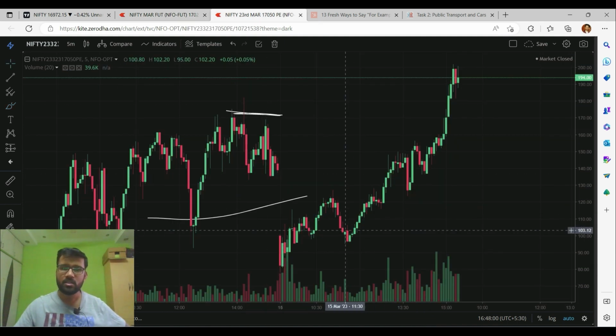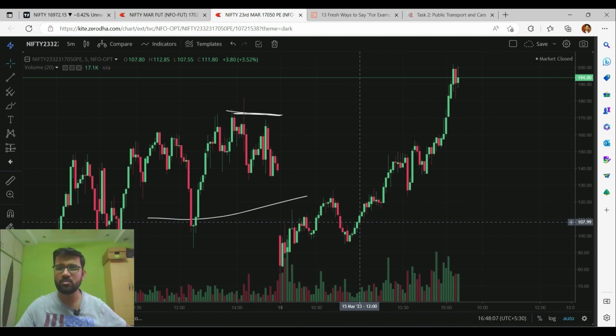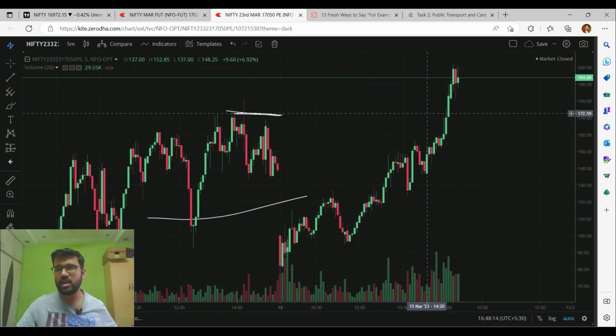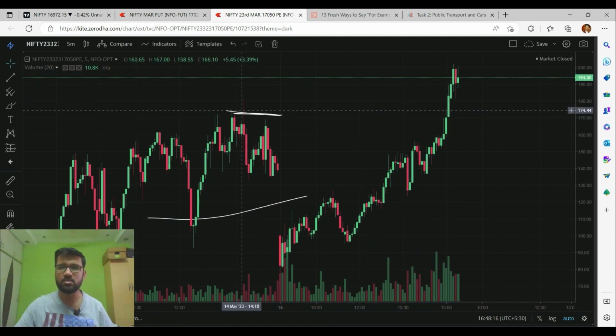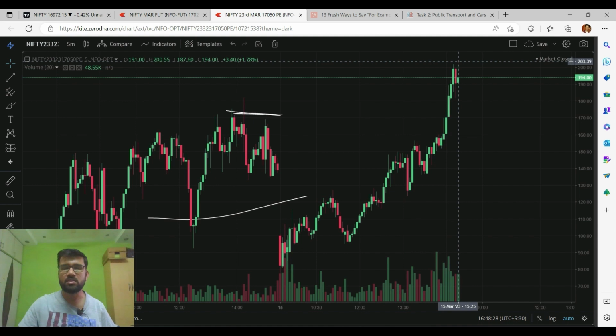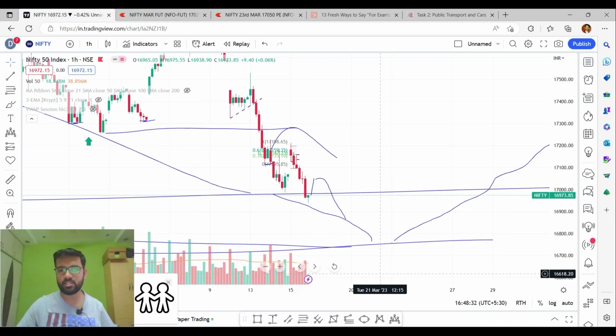And if we see, at the time of my position taking, I entered the market at 12 o'clock, and it was hardly trading around 108 or 109, and my stop loss was 94, hardly 10 to 15 points of stop loss. And we can see the rally over here, but my target was up to this level, that is 173 or 174 levels, and eventually the market went up to these 174 levels, and I completely booked my profits at the 70,050 levels over here. So I didn't wait for the market to go up to these levels. So this is about the trade setup for Nifty 50 in today's session.